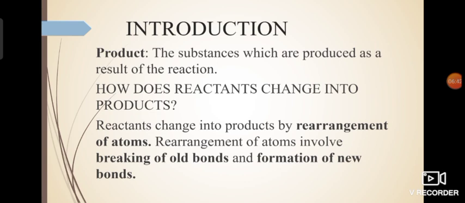Now one more very important thing is that for the atoms of different elements to be rearranged, this involves the breaking of old bonds and formation of new bonds. If the bond between two oxygen atoms won't break, then how is it possible for the carbon atom to combine with it? So rearrangement definitely involves the breaking of old bonds and formation of new bonds. You will understand this better when we take a few examples.